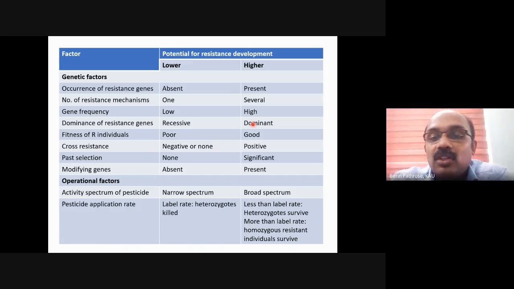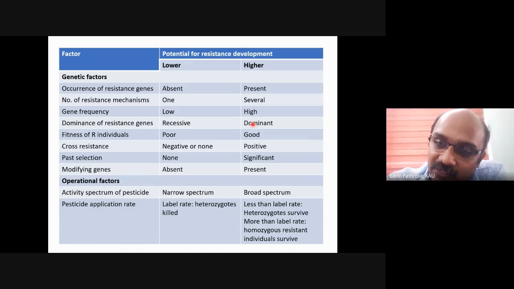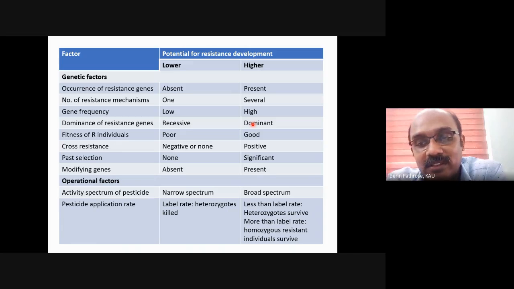That's the advantage of specific pesticide. Then what is a pesticide application rate? That means how much quantity of pesticide we take. If you use the exact quantity, it's fine. The chance of development of resistance is low.